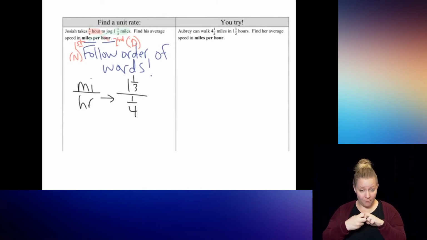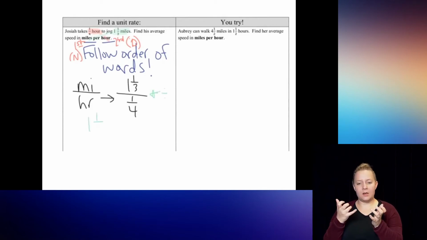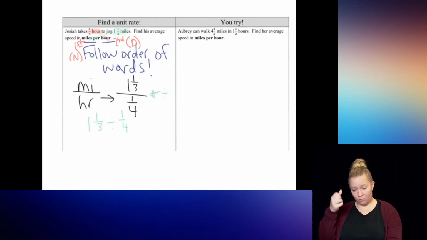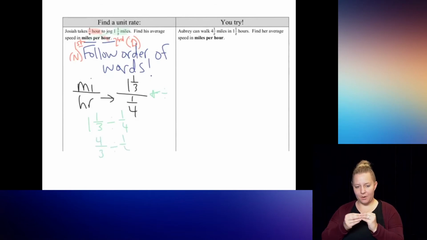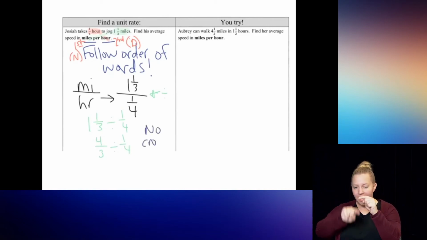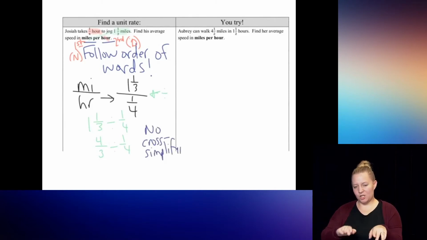So from here, I can see that this is where my division sign would be. So I'm going to work it out as 1 1/3 divided by 1/4. Remember, you have to have improper fractions with mixed numbers. So that's going to be 4/3 divided by 1/4. Alert, alert, alert. Do not cross simplify here. No cross simplifying in division. I'm going to even write that as a reminder to you because I've seen students still doing that.